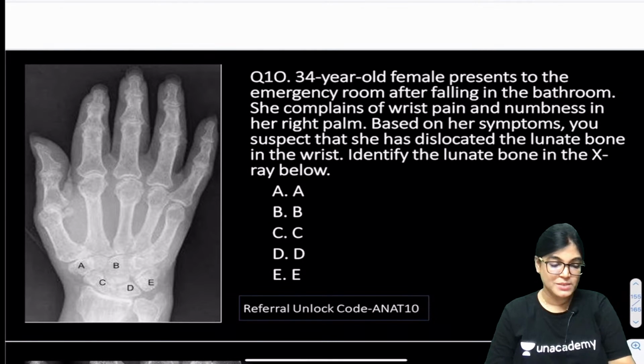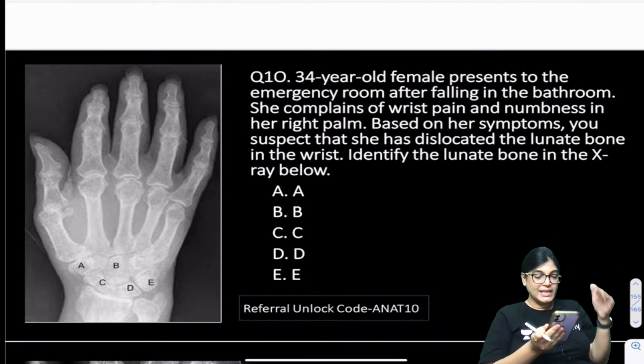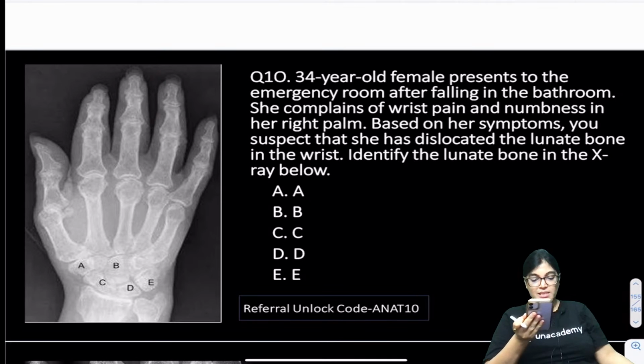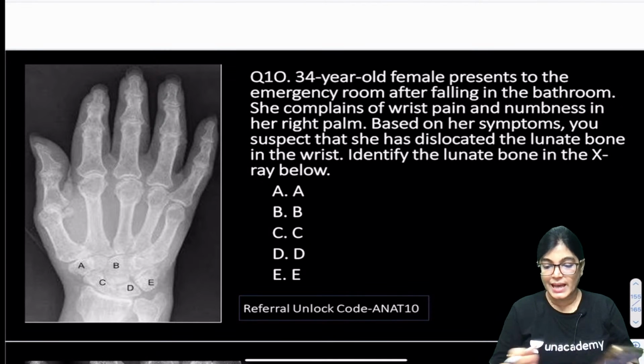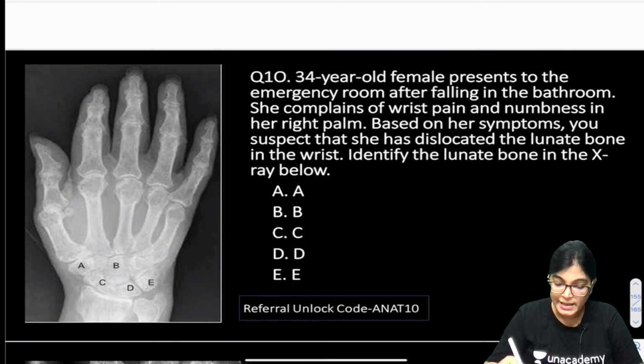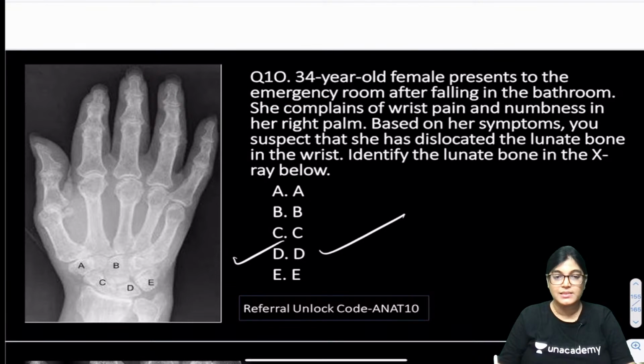Then I will come up with the explanation. So D or C, D or C. What is the correct answer, dear? Can I come up with the explanation? I will show you a very good radiological image in which I will give you the key points of identification of the bones. Dipti is telling D. My dear friends, C is not the correct answer. The correct answer is D.